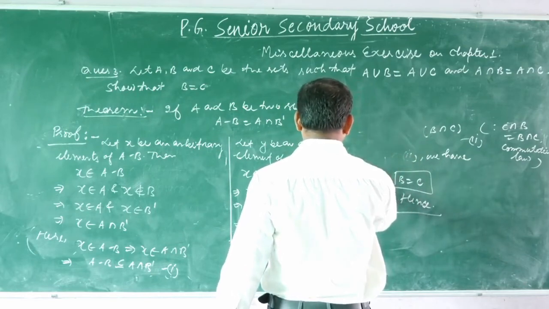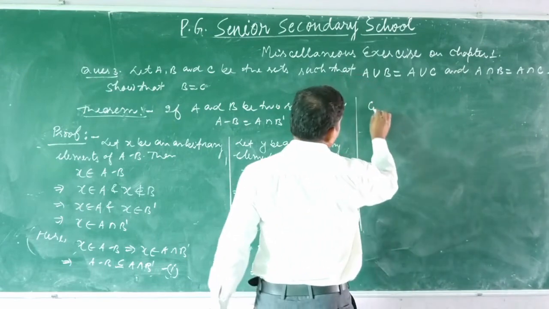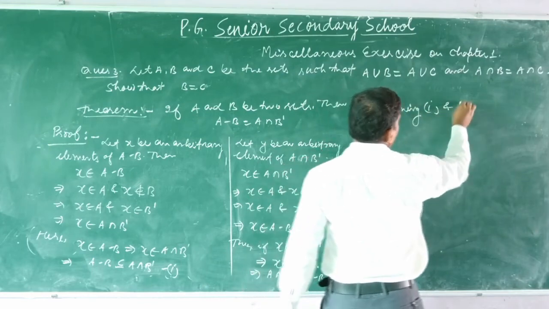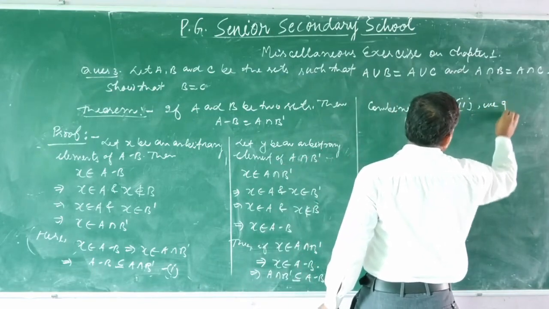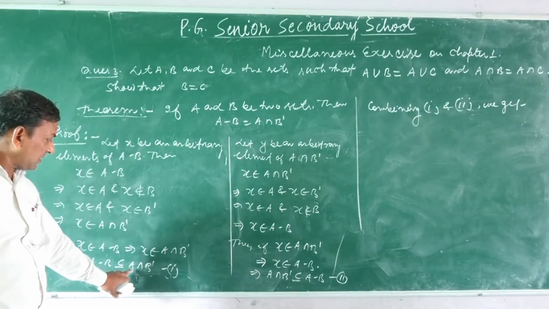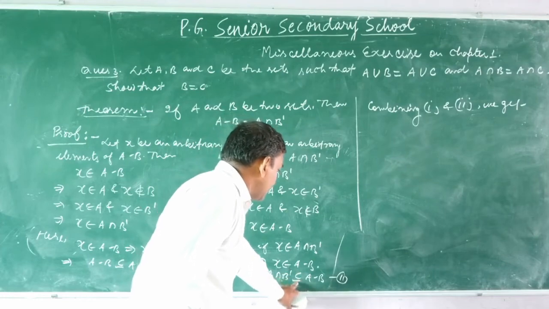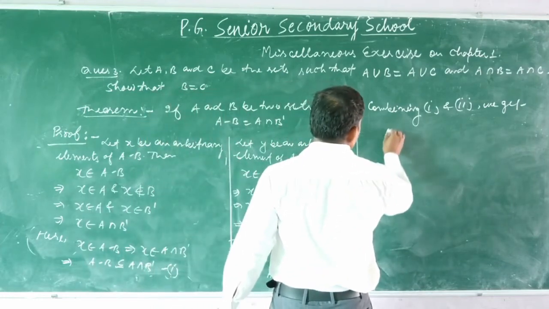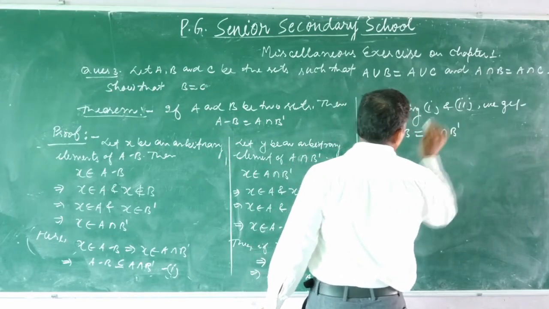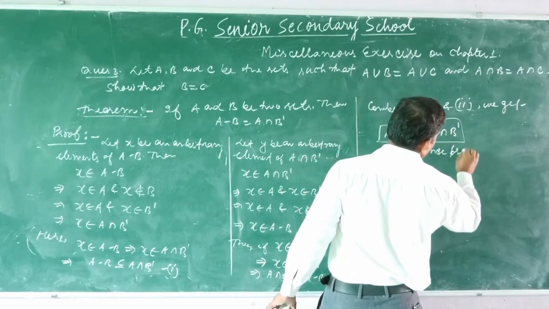Now combining first and second, we get A difference B is a subset of A intersection complement of B, and A intersection complement of B is a subset of A difference B. This shows that A difference B is equal to A intersection complement of B. Hence proved.